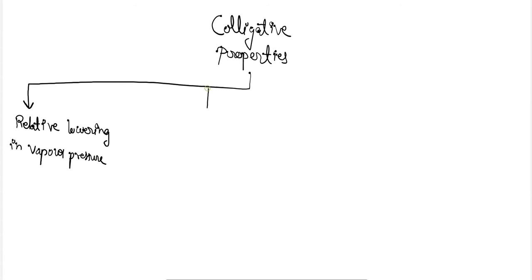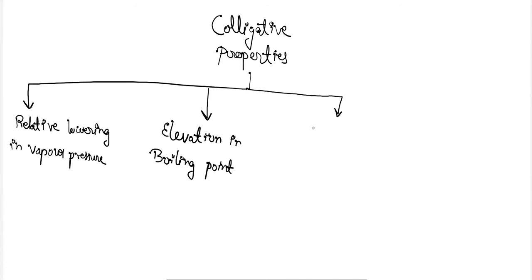The second colligative property is elevation in boiling point. The third is depression in freezing point.